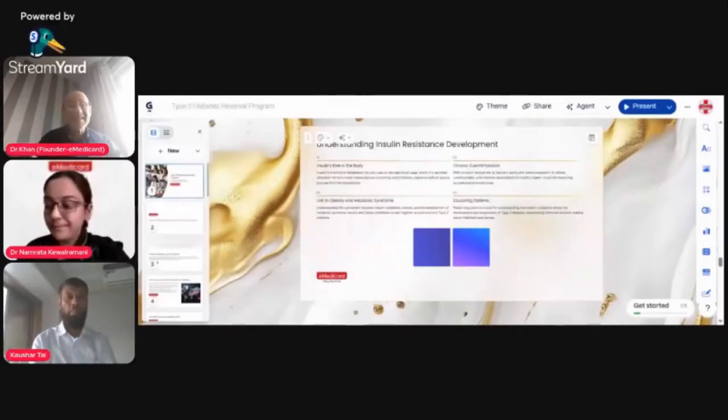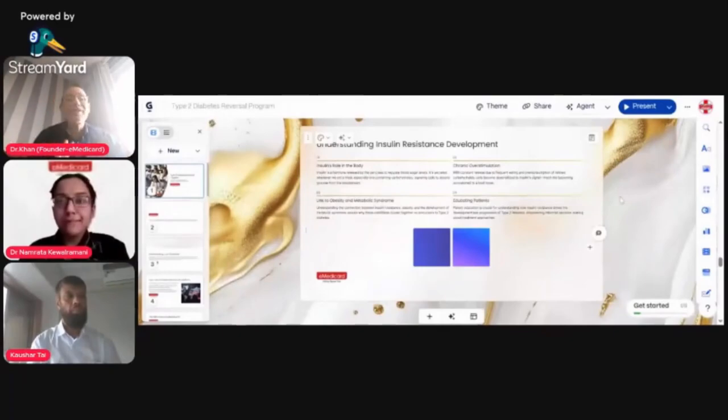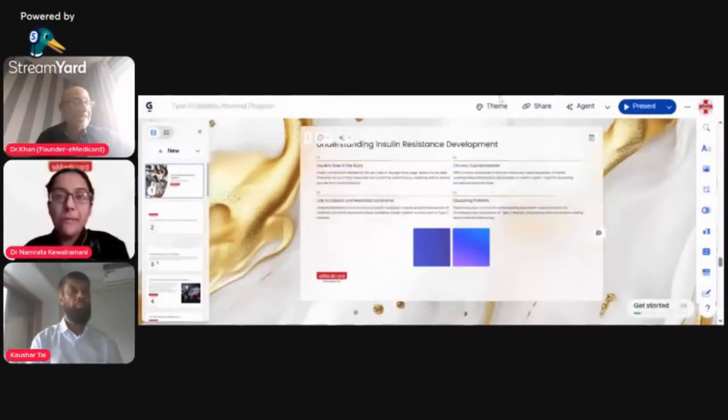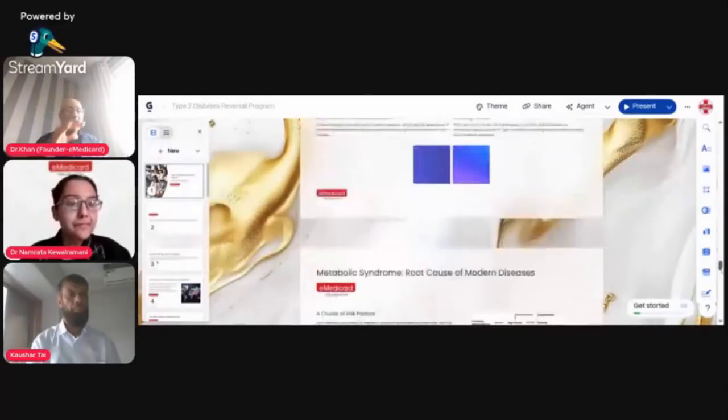So basically, what is needed is that people should be educated. People should know that this is part of a bigger picture, and that metabolic syndrome is because of too much release of insulin. That's it. What is happening in the body? Two toxicities are happening. If you go to the next slide, you will see the cluster of risk factors. What are the risk factors? And whenever you have one of these, what is happening in metabolic syndrome? I'll tell you that, right?